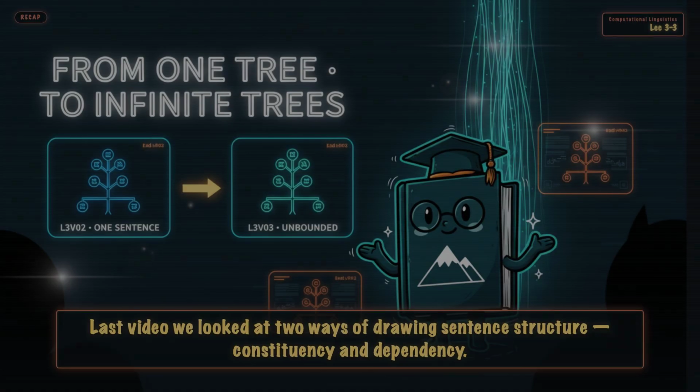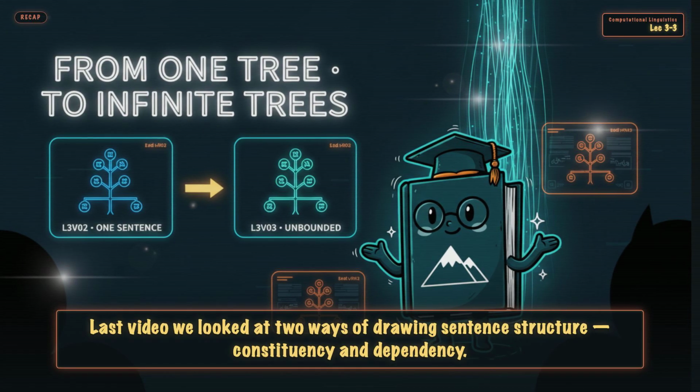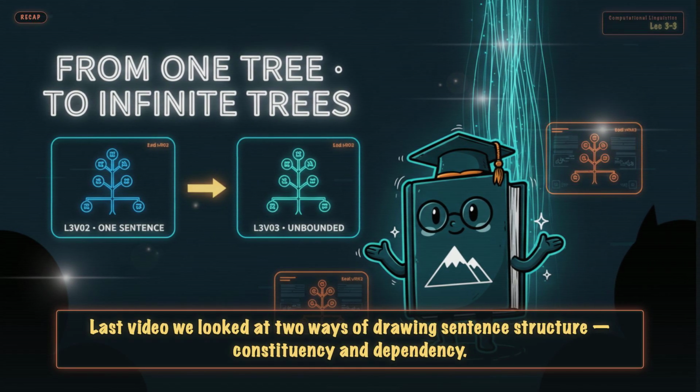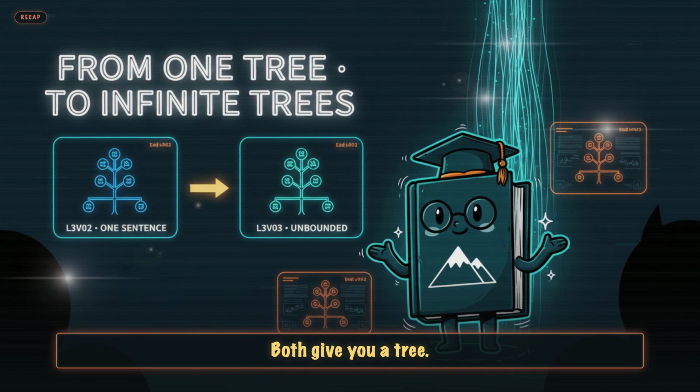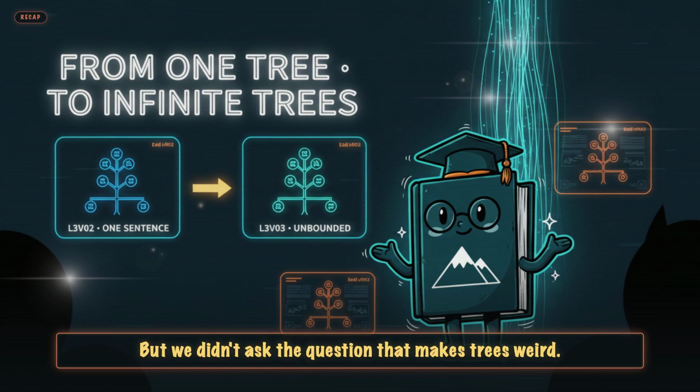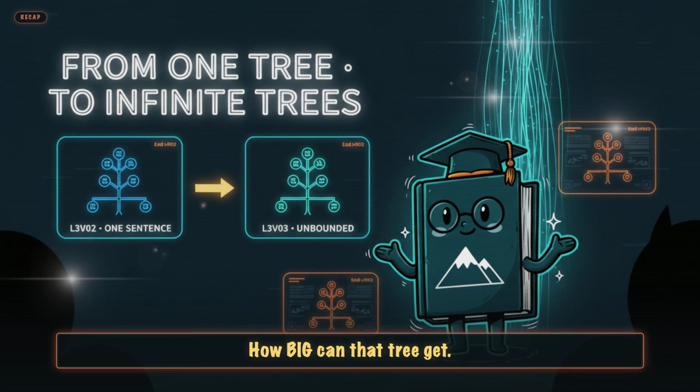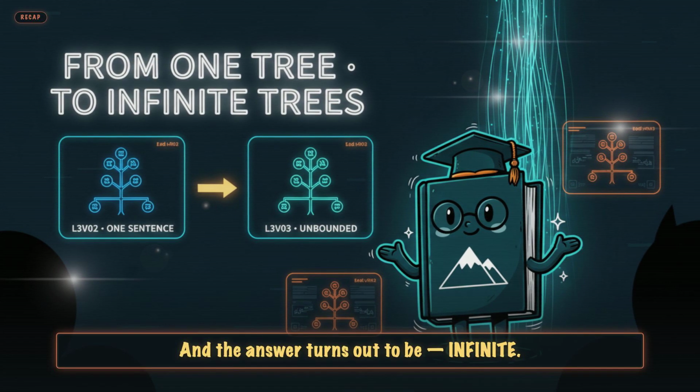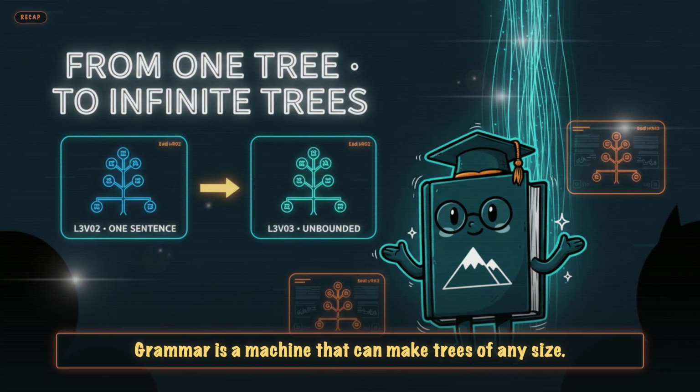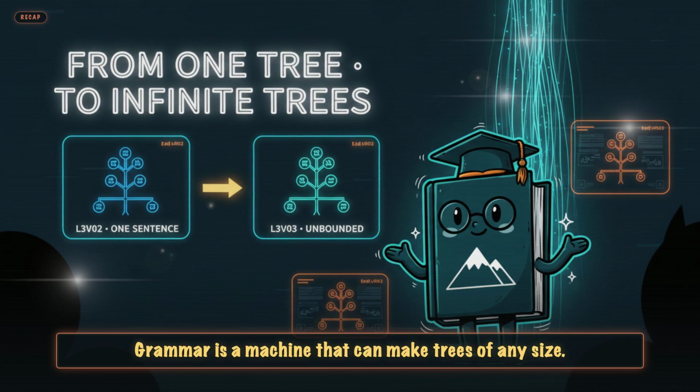Last video we looked at two ways of drawing sentence structure, constituency and dependency. Both give you a tree, but we didn't ask the question that makes trees weird. How big can that tree get? And the answer turns out to be infinite. Grammar is a machine that can make trees of any size.